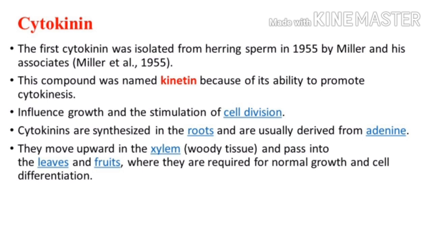Cytokinins are synthesized in the roots and are usually derived from adenine, as we discussed in the chart. You can remember it. Then they move upward in the xylem and pass into the leaves and fruits, where they are required for normal growth and cell differentiation. See, only auxin has the polar movement, but all these other plant hormones have non-polar movement. So cytokinin movement is non-polar movement.